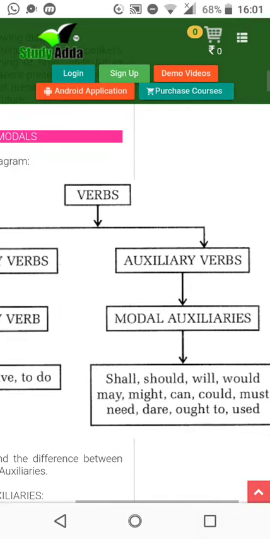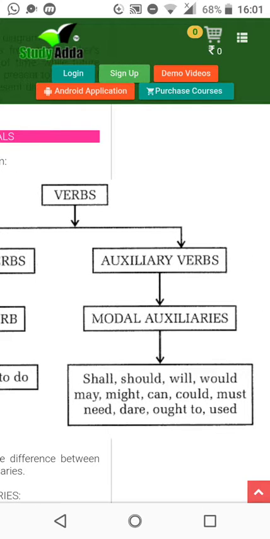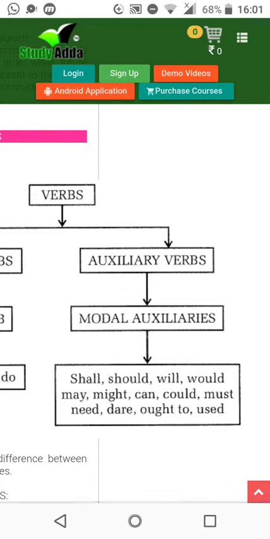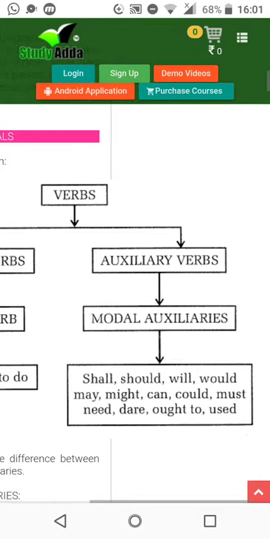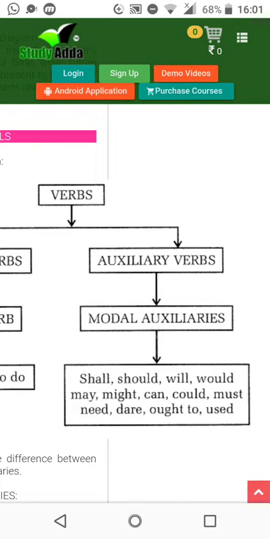Now modal auxiliaries: shall, should, will, would, may, might, can, could, must, need, dare, ought to, used. Okay? This is, children, basically ordinary, something which has happened or is happening or will happen. But this is, children, tukka lagana, guessing. Shall, should, would. Okay? These are auxiliaries.